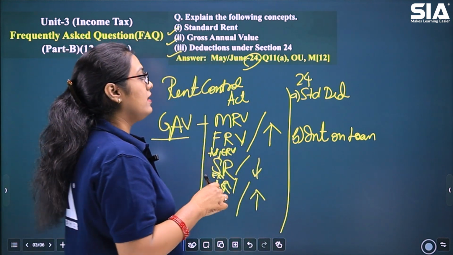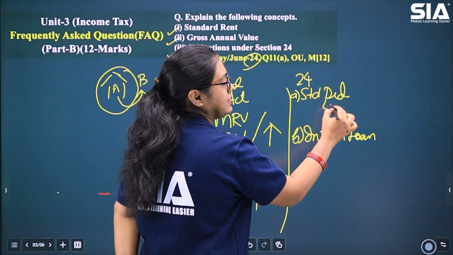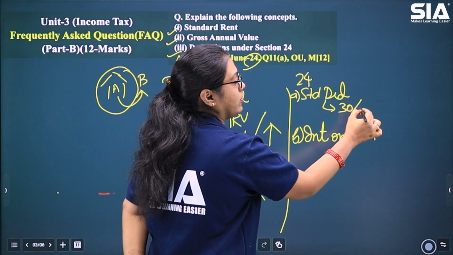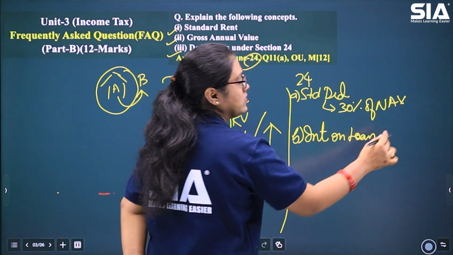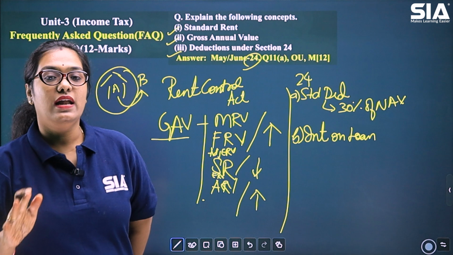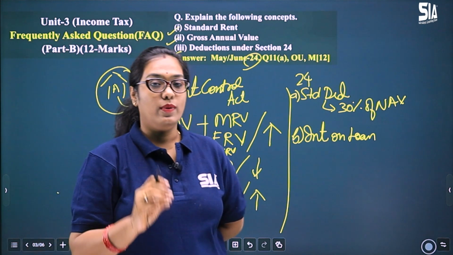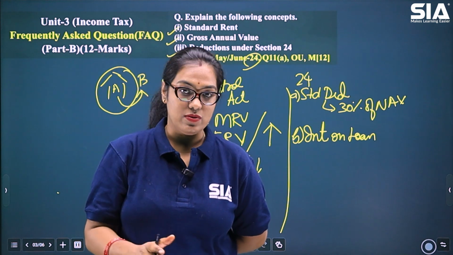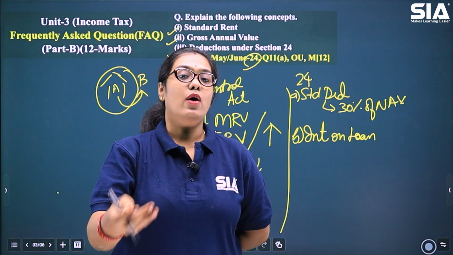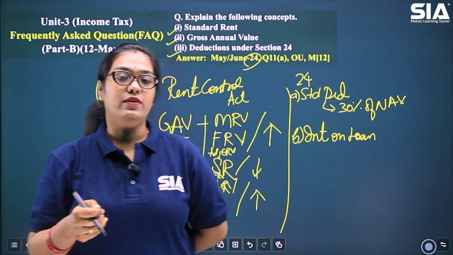What is a standard deduction? Standard deduction is a mandate deduction of 30% of net annual value. So how much is the standard deduction that is allowed? Standard deduction will always be 30% of the net annual value of the house that has been calculated. How is this net annual value calculated?